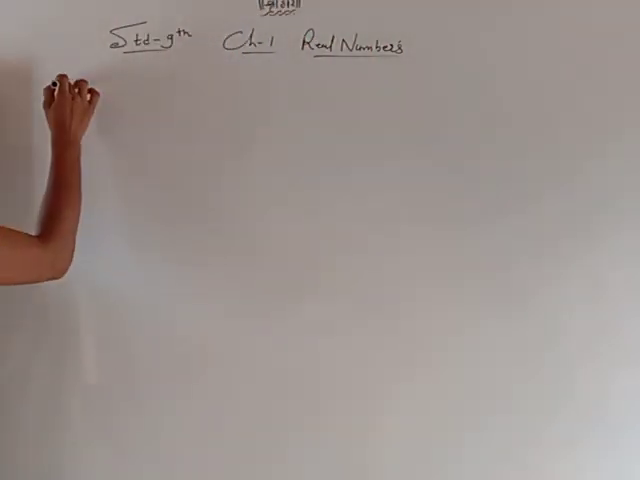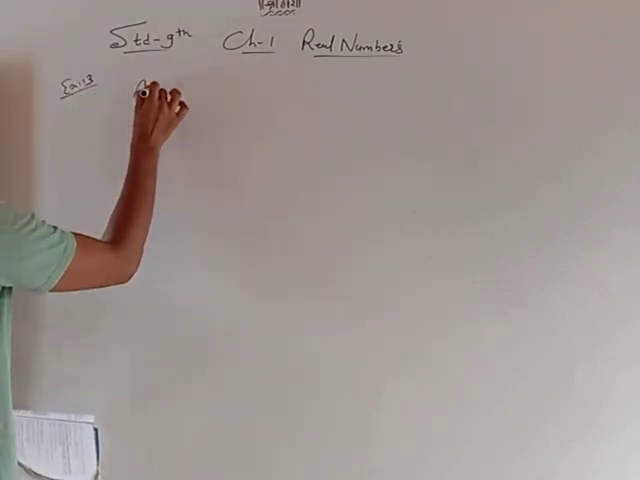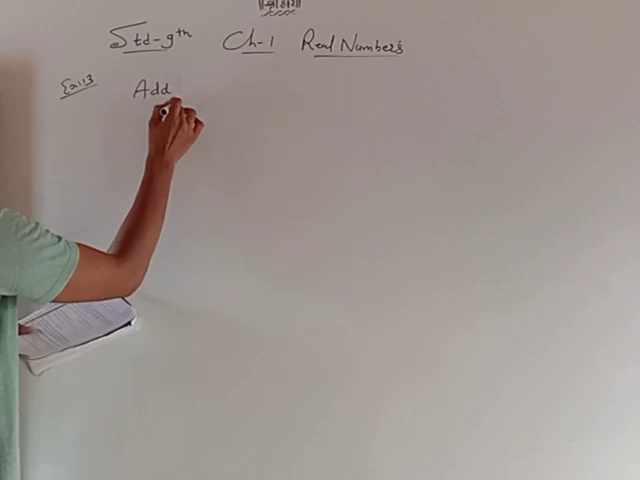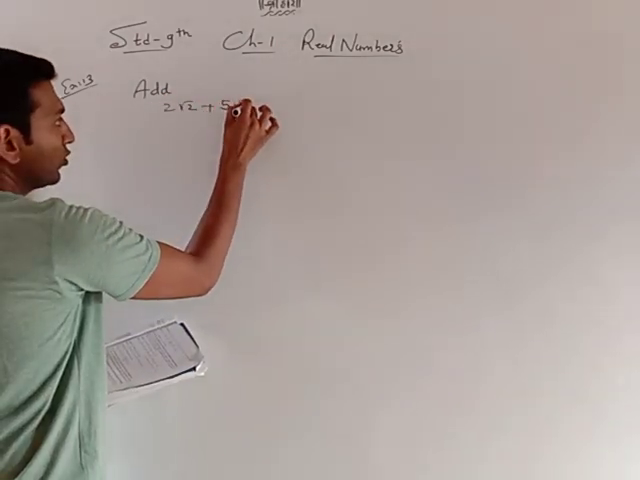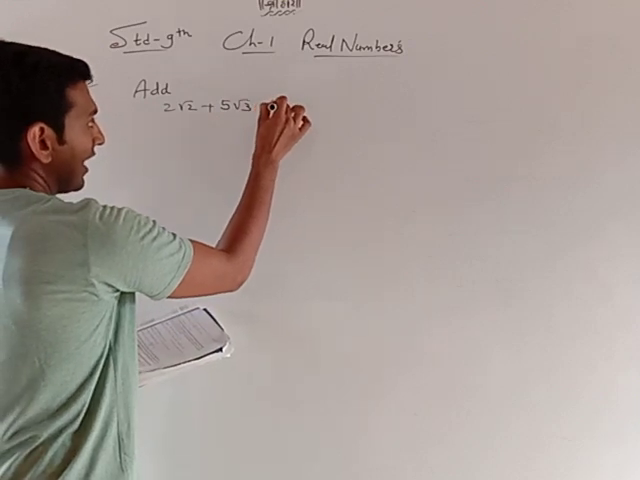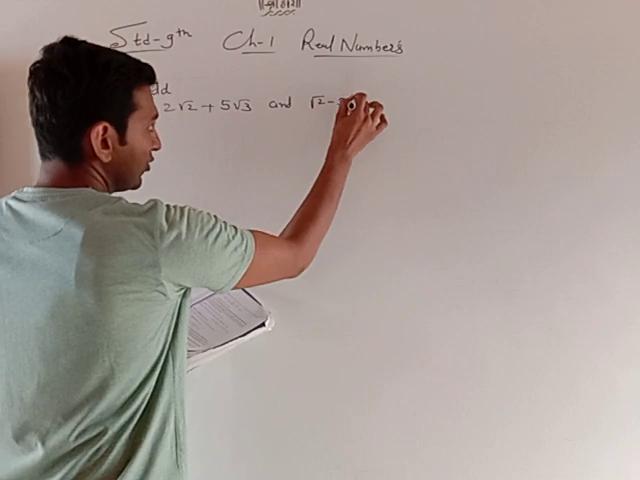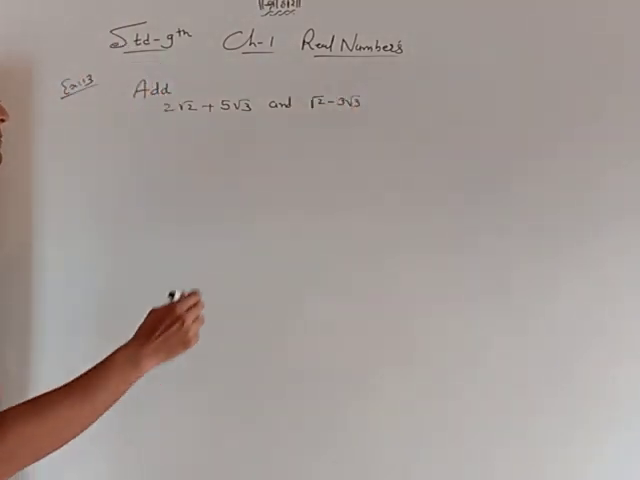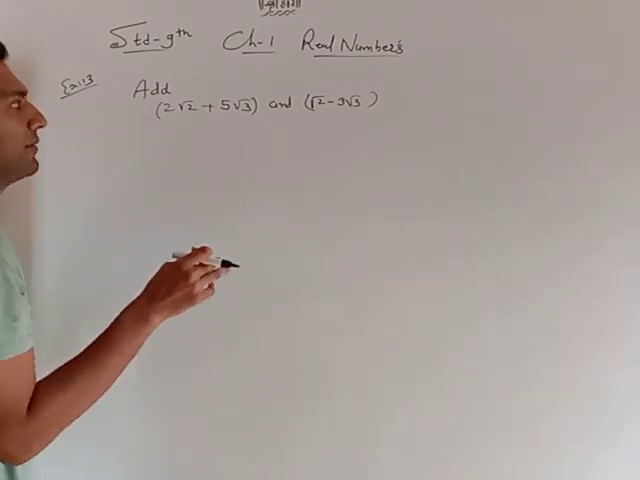Example number 12 is done. Example number 13: add 2 root 2 plus 5 root 3 and root 2 minus 3 root 3. Add means two brackets are there. Okay, so I want to add both the brackets.